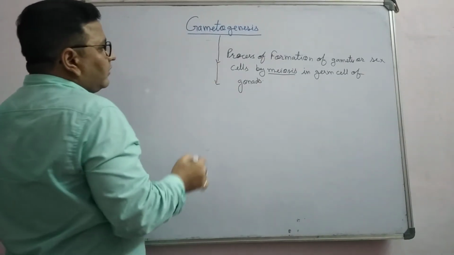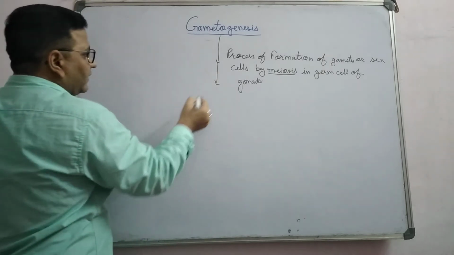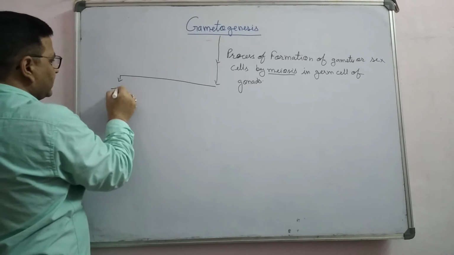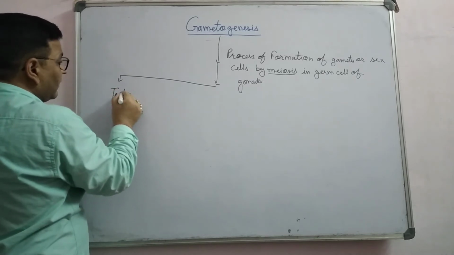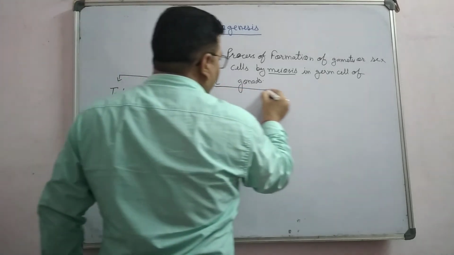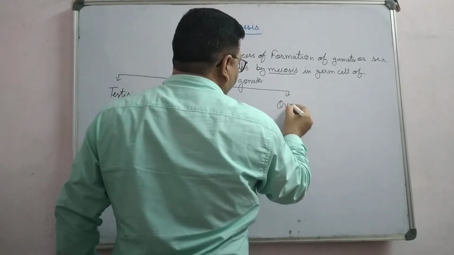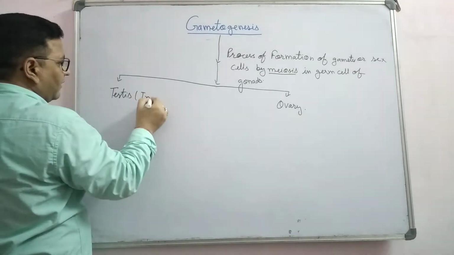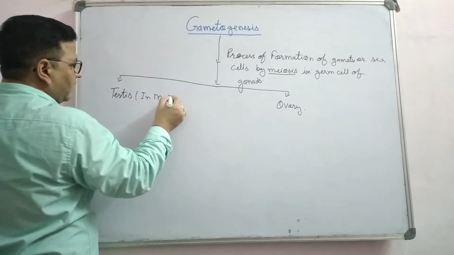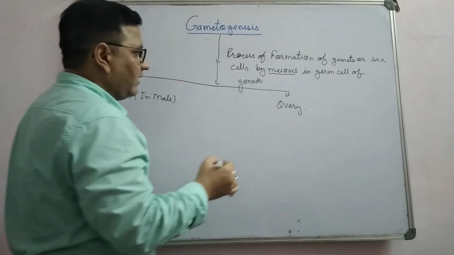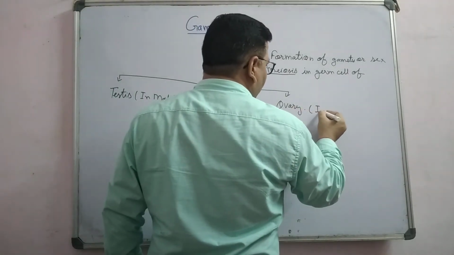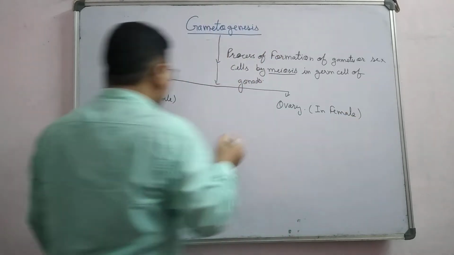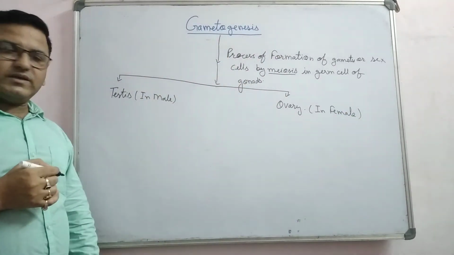Right now, there is one word, the gonad. So you know for gametogenesis there are two gonads. The first one you can say testis, and the second gonad, ovary. You know testis in male, this is the primary organ of the male. Ovary in female. Both are primary organs, right?